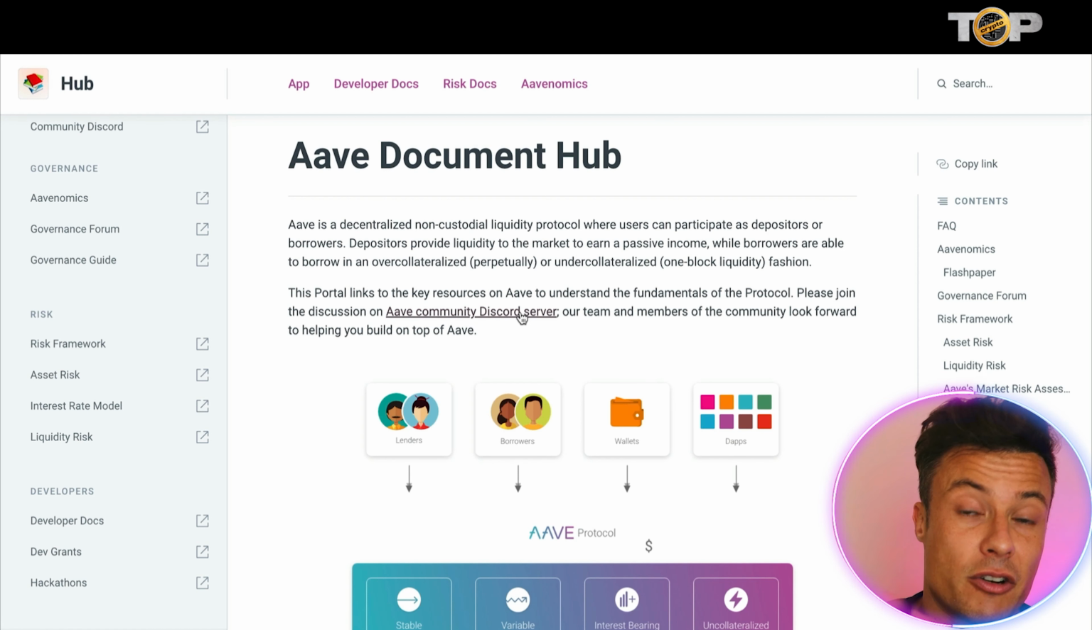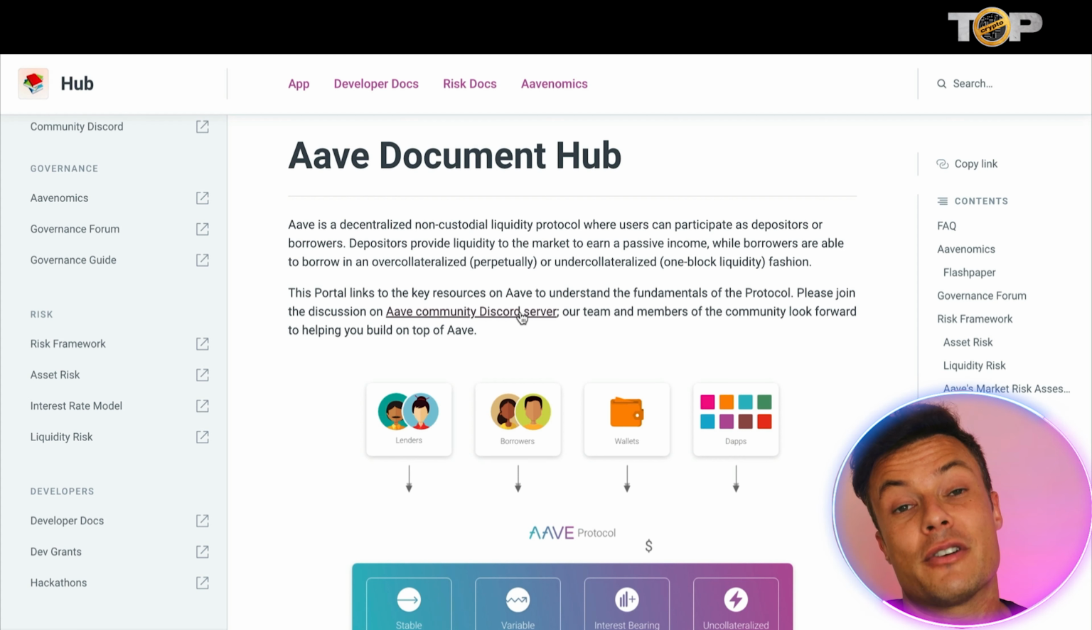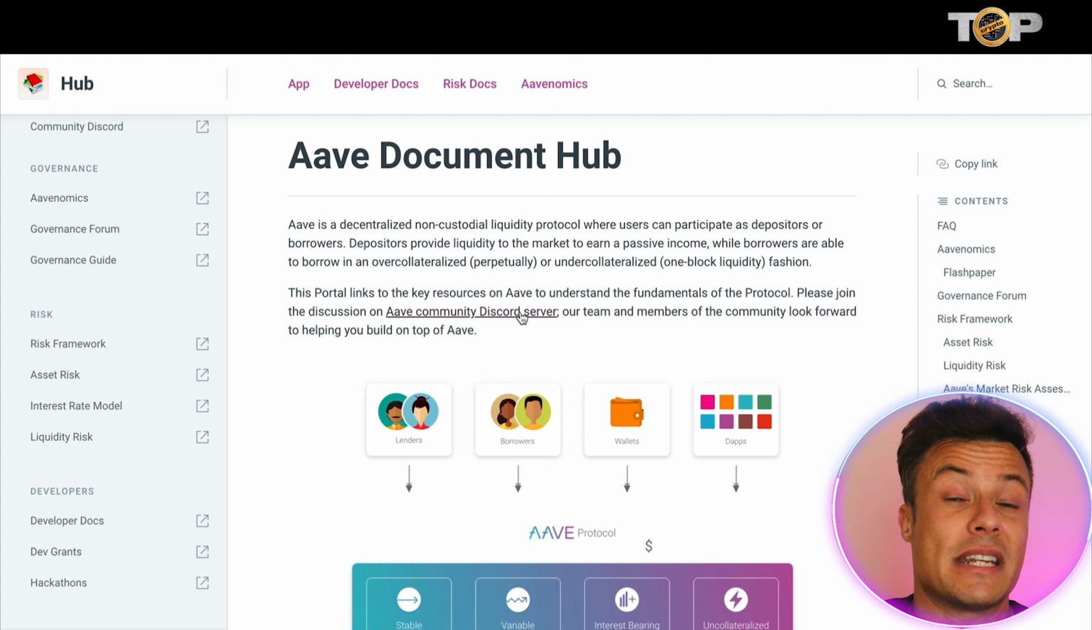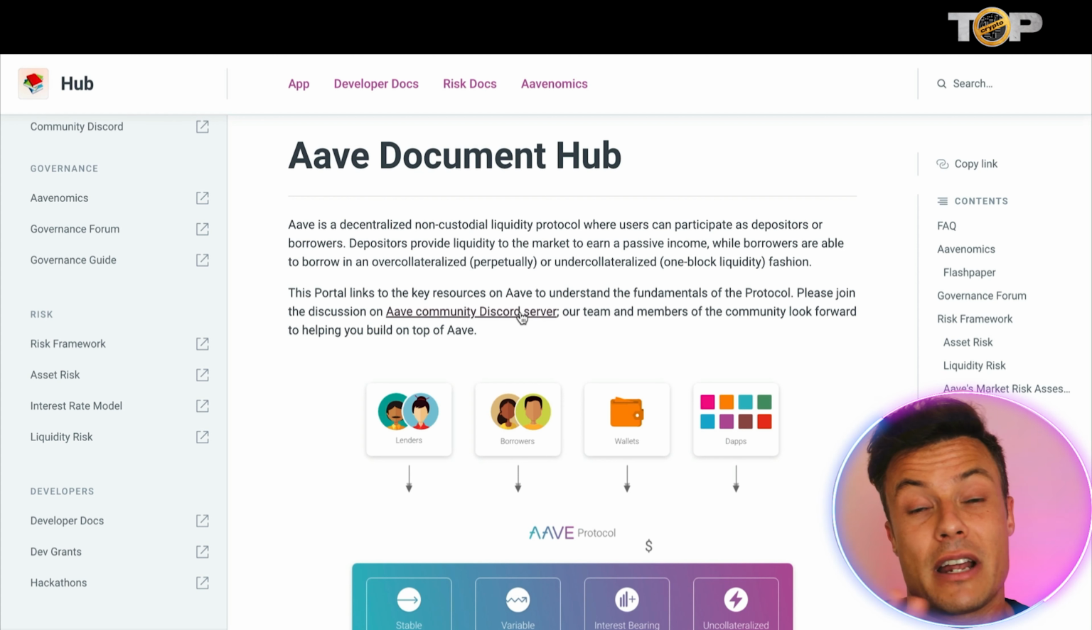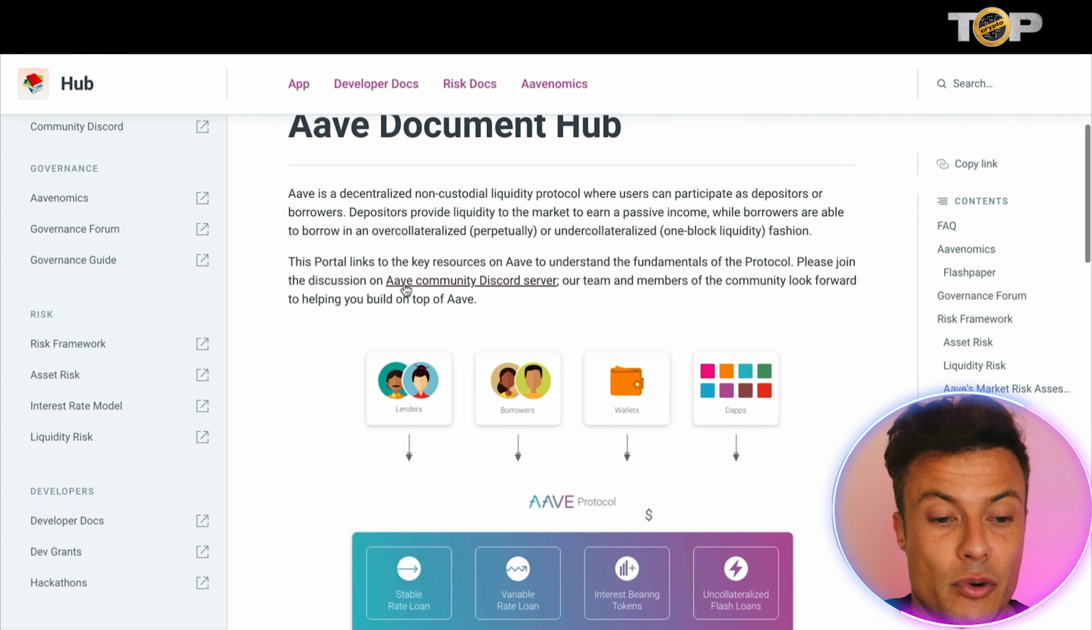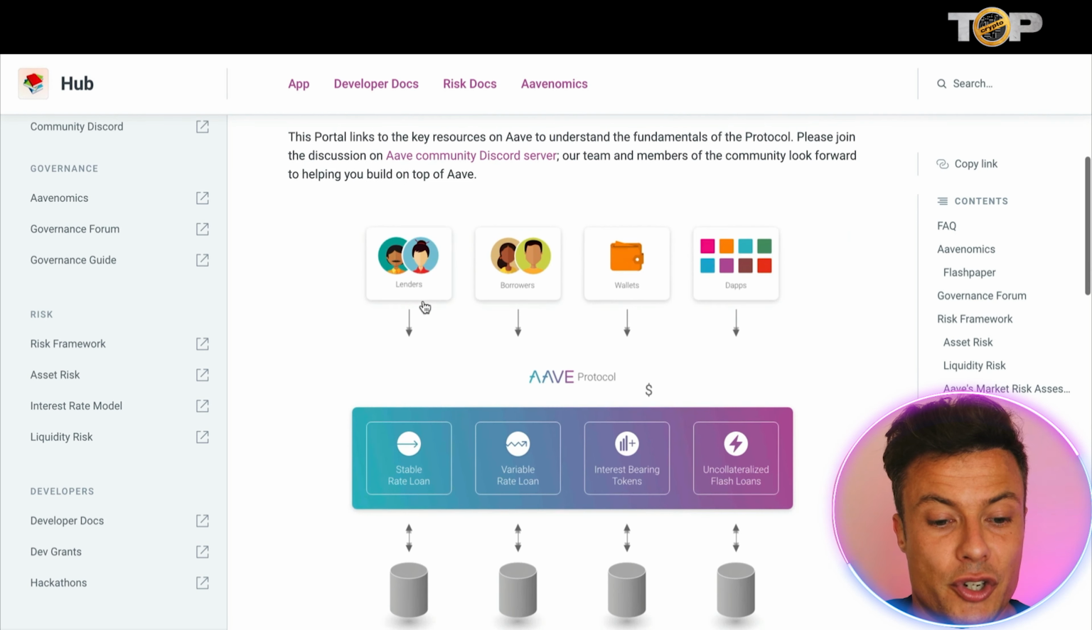So obviously, joining Discord is very helpful because you can learn more information from other people who are around within the community, and as well it gives you access to the developers who've created the different platforms. Our teams and members of the community look forward to helping you to build on top of Aave.